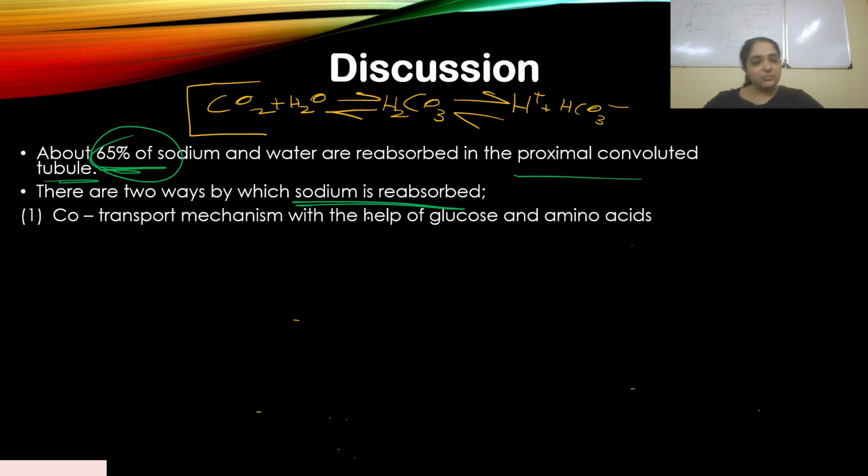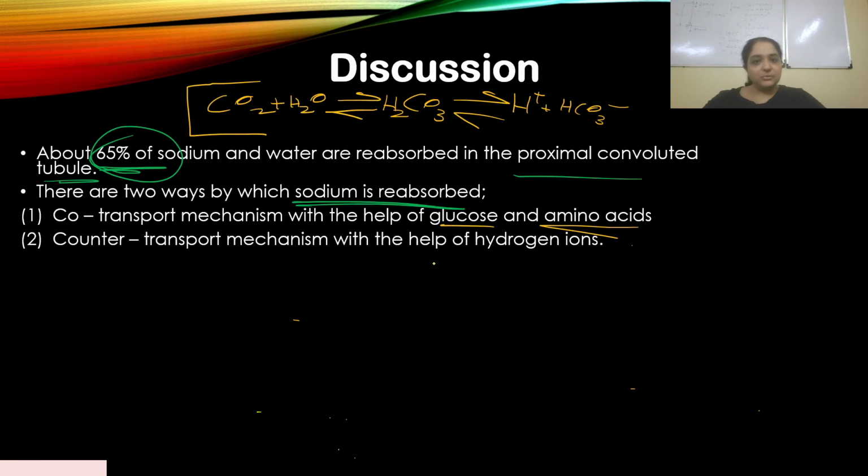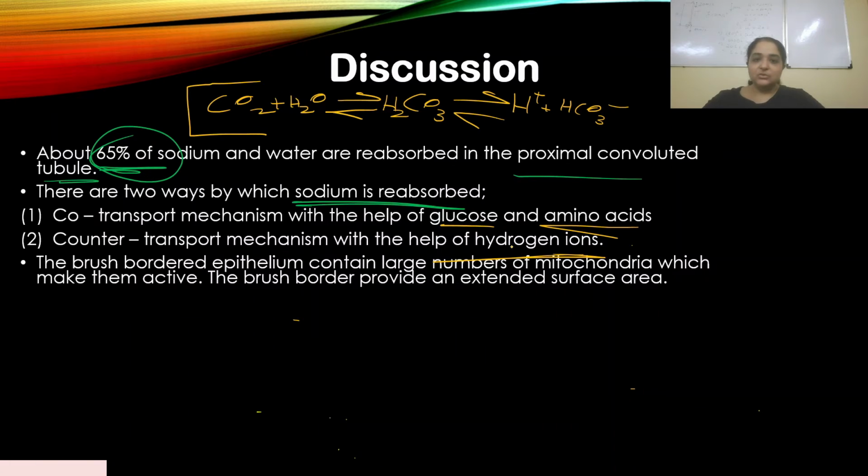So, the co-transport mechanism with the help of glucose and amino acids, I already explained to you. And the counter transport mechanism with the help of hydrogen ions. The brush bordered cuboidal cells are present in the PCT. They have a large number of mitochondria, so they are very active cells, and the brush border provides an extended surface area.